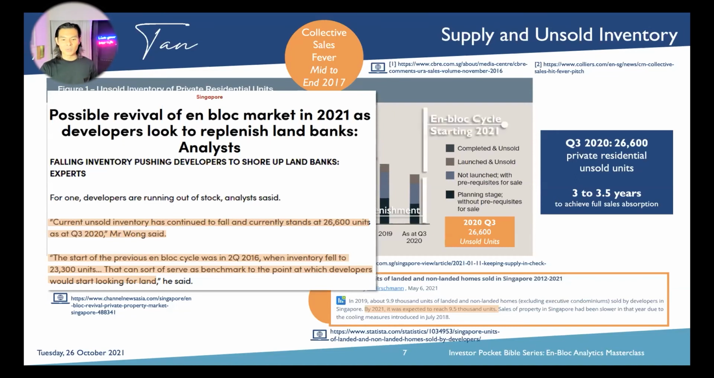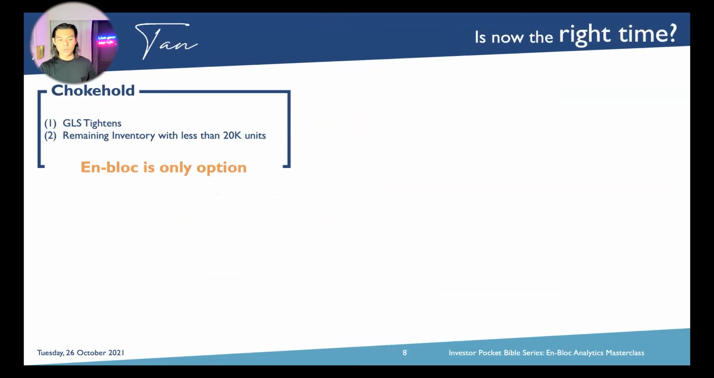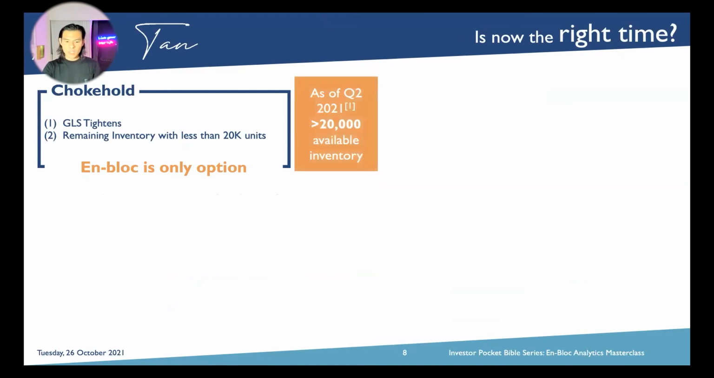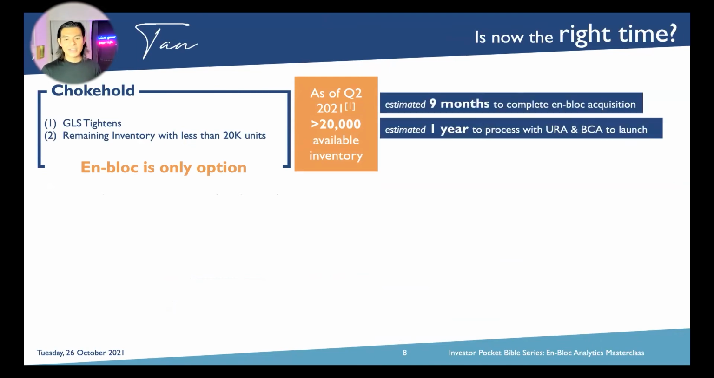So next thing over here, we want to know that en-bloc started in 2021 already, and that chokehold is a combination of government land sales tightening and less than 20,000 inventory. As of today, Q2 2021, we are left with less than 20,000 inventory. In fact, we are at 19,000 plus. Okay, and then it takes about 9 months to complete the back and forth to broker an en-bloc, and then it takes about another year to proceed with the necessary URA approval, and also the BCA approval for the building plan to finally launch the product.